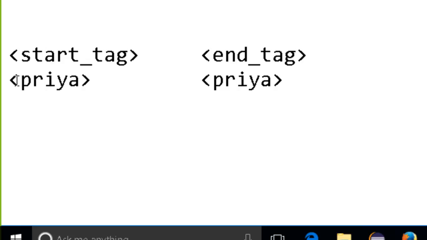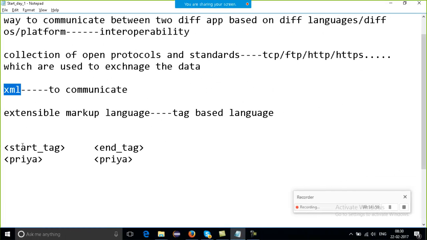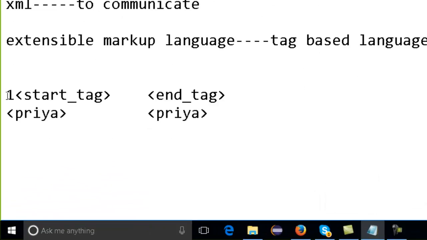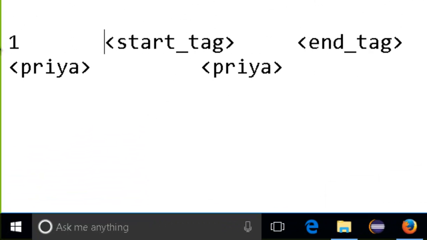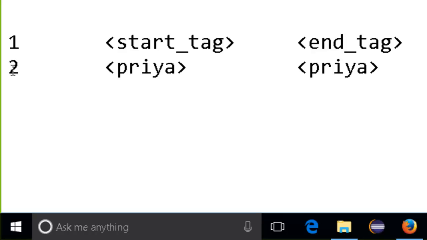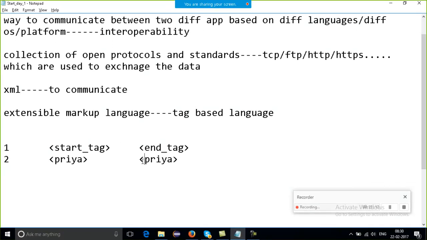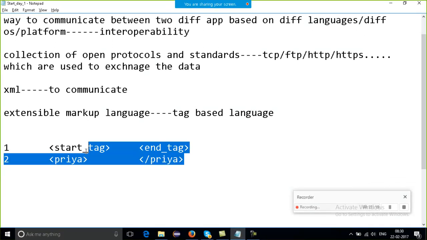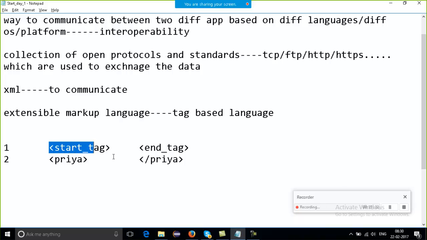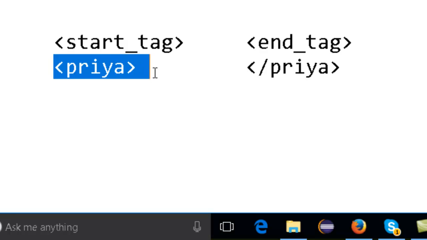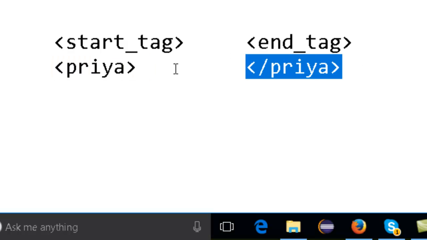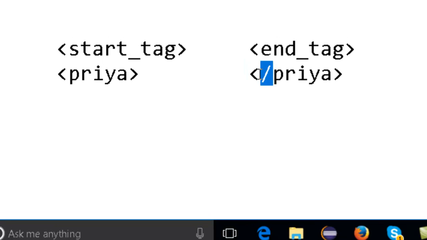The first condition to write XML is that we should have the end tag for each and every start tag. The second condition is that the start tag and end tag both should be the same, with a forward slash. So understood, it's a very simple language. It has a start tag and an end tag, both with the same name. Only there should be a forward slash.